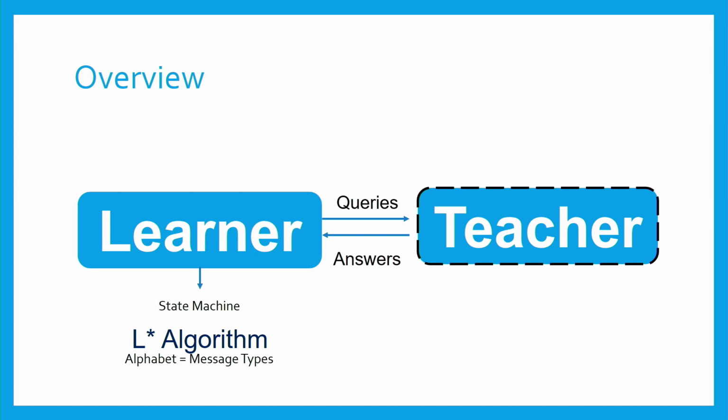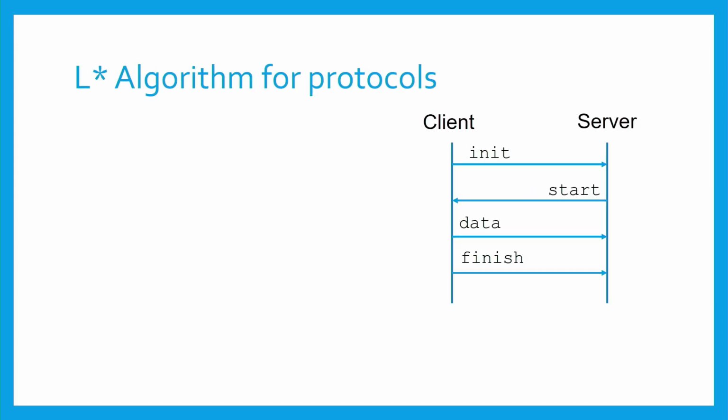Now, the Gh0st RAT algorithm works in terms of an alphabet, which is the symbols that appear on the transitions of the state machine. In our case, the alphabet is the message types of the protocol. So how does it actually look when we use the Gh0st RAT algorithm for protocol inference? Well, assume we analyze the following protocol, and we analyze it from the point of view of the server.